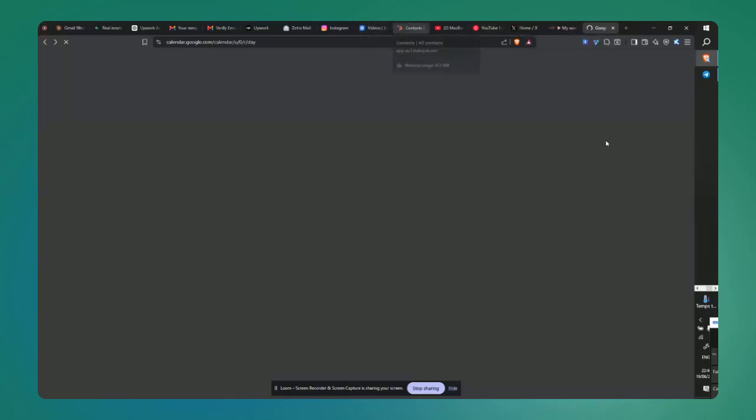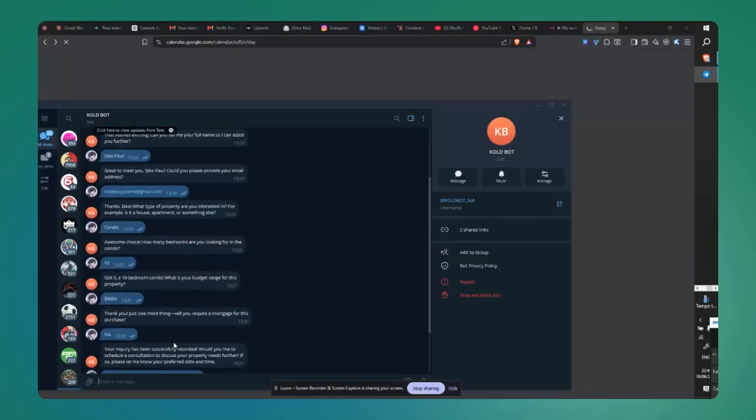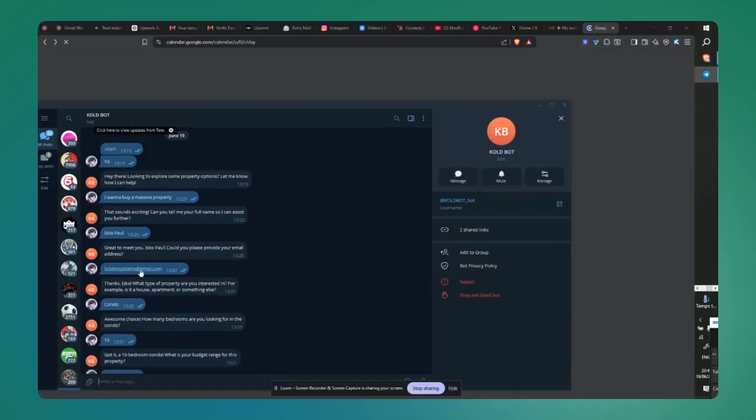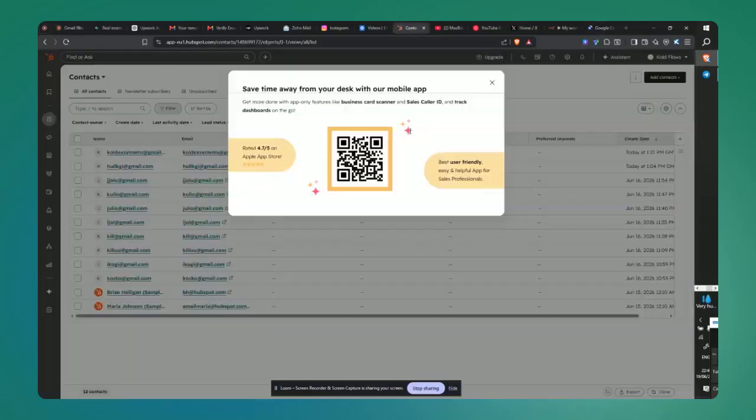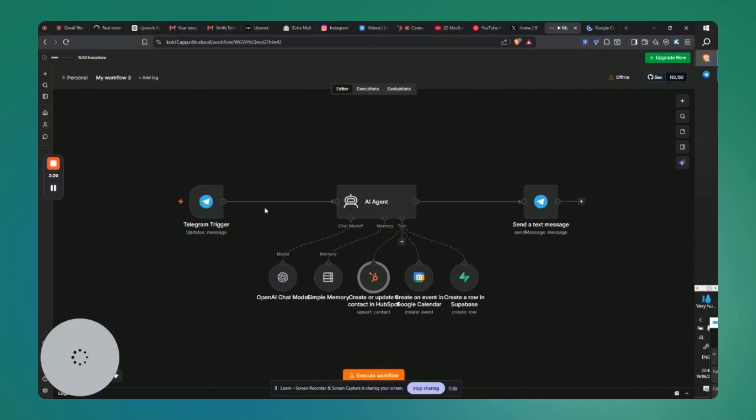So on HubSpot as well, you can see the email I provided. Here's the email I provided, codexsystem@gmail.com, and it saved that on HubSpot. If you open our HubSpot contact details, you can see it's Codex Systems. And if you open our Supabase record as well, you will see that also. So let me show you guys how I built this.